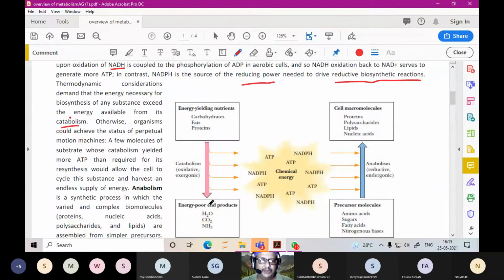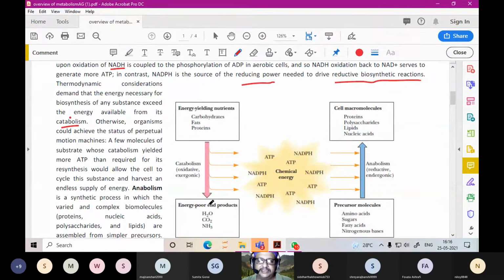Keep on working, keep on working. So the energy needed for biosynthesis of any substance should be more than the energy which is available from catabolism. That means if something breaks down and that energy is immediately used to make another molecule, the organism will never get energy. Only catabolism and anabolism will keep on taking place.